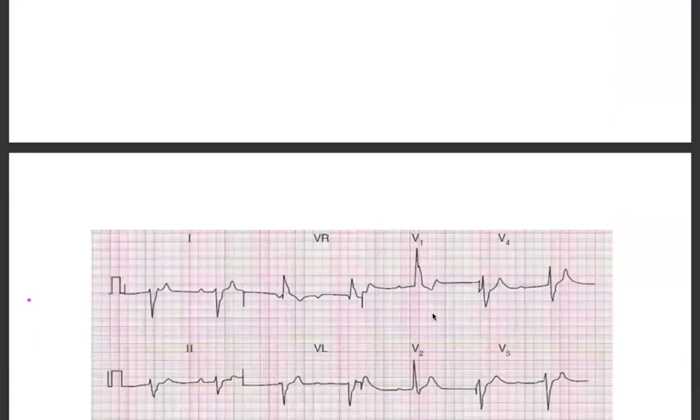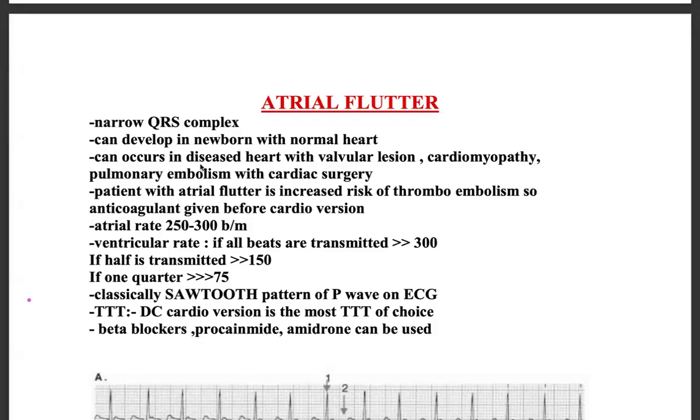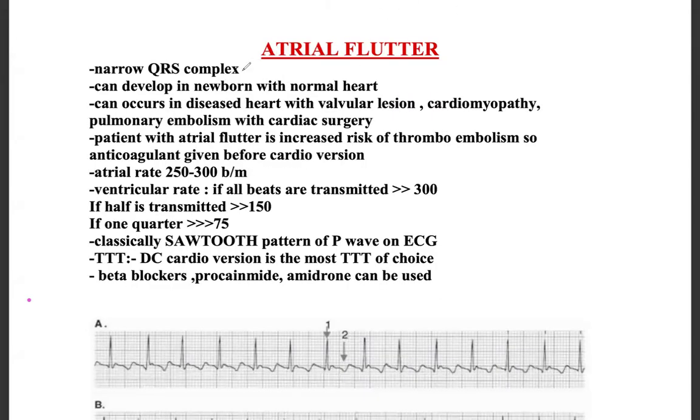We have only two things remaining. So atrial flutter, you know that it's a narrow QRS complex. So what we know, we'll go fast. Narrow QRS complex can develop in newborn with normal heart also, can occur in a diseased heart with valvular lesions, cardiomyopathy, pulmonary embolism with cardiac surgery. Patients with atrial flutter are at increased risk of thromboembolism, so anticoagulation is given before cardioversion. The same thing is for atrial fibrillation also.